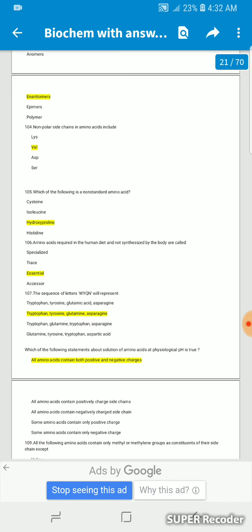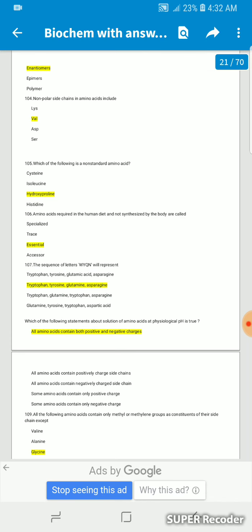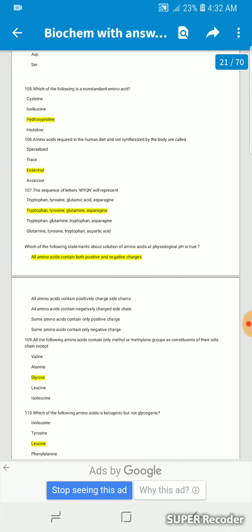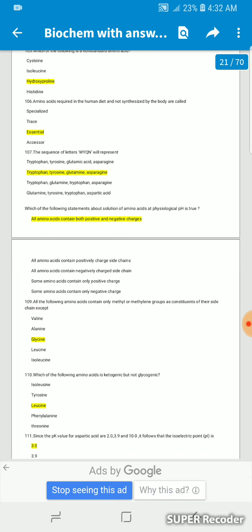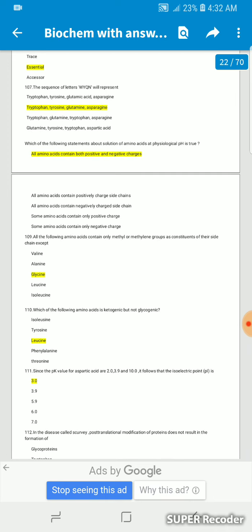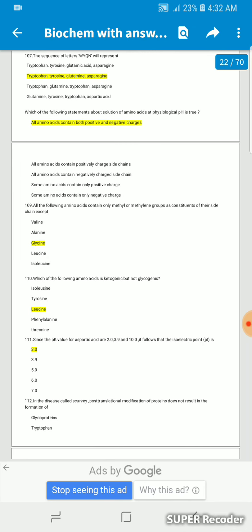Non-polar side chains in amino acids include valine. Which of the following is a non-standard amino acid? Hydroxyproline. An amino acid required in the human diet and not synthesized by the body is called essential. The sequence of letters W, Y, Q, N will represent tryptophan, tyrosine, glutamine, asparagine. Which of the following statements about a solution of amino acid at physiological pH is true?